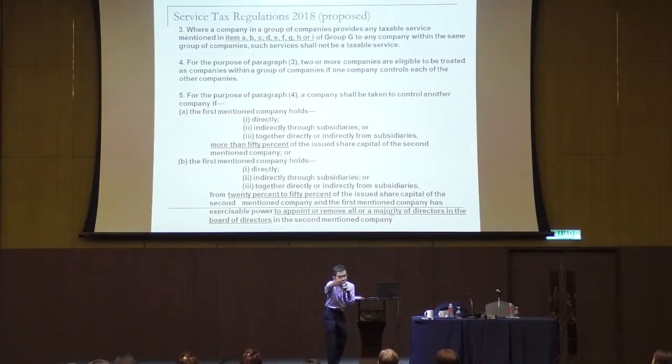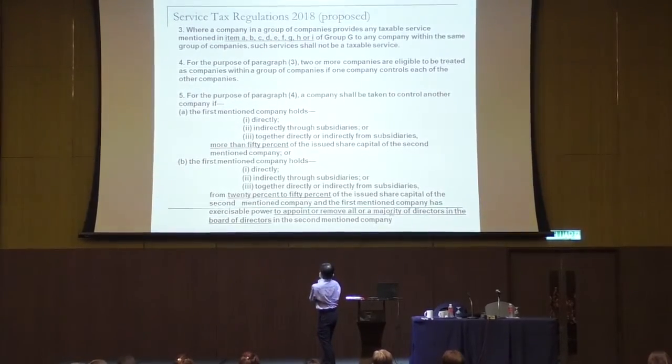So that management fee, no service tax if, number one, the first and the second company must be more than 50% related. Shareholding, share capital, more than 50%. First company holds directly, indirectly through subsidiary, more than 50% of the issued share of the second mentioned company.